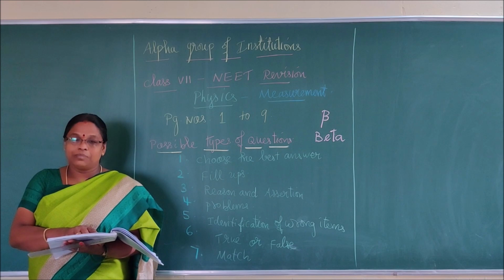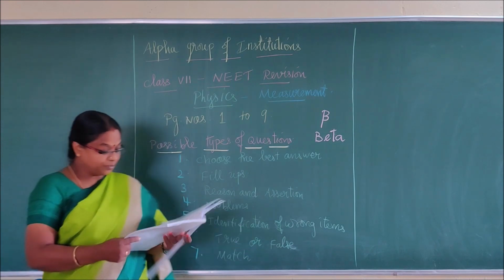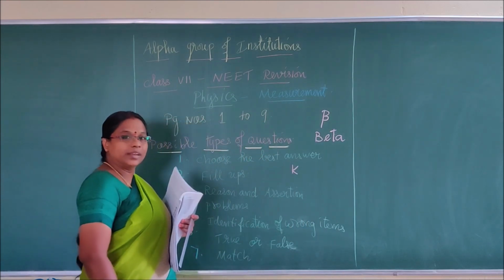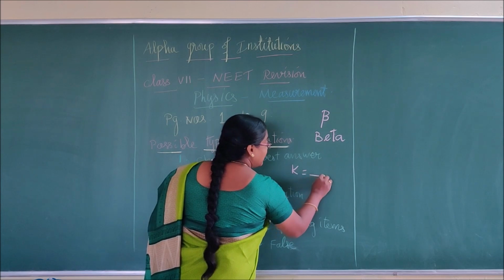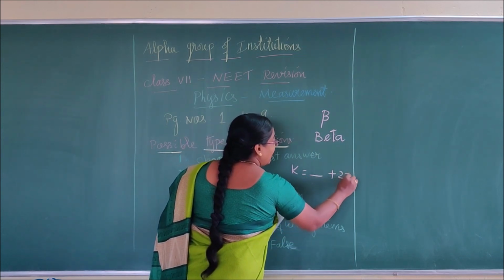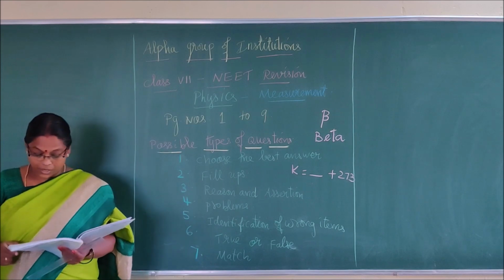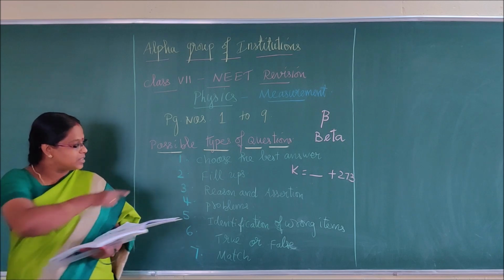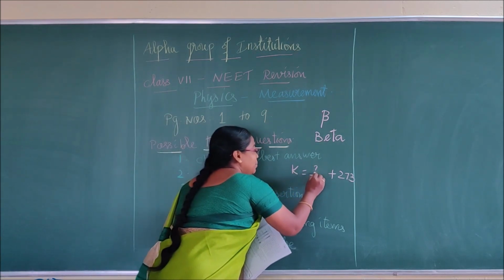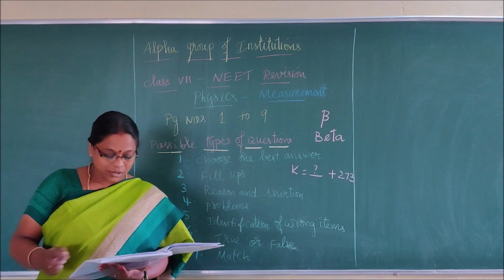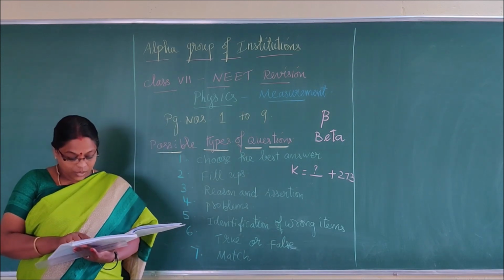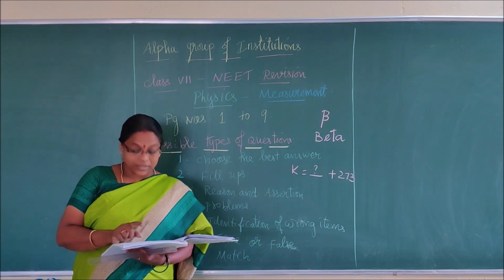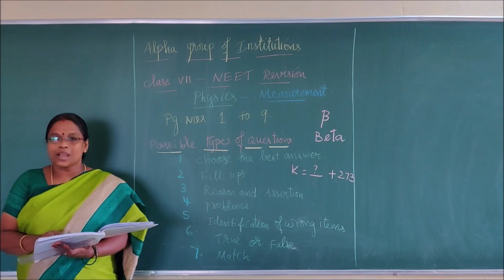So this formula: Kelvin is equal to... shall I write the formula? If you have to obtain any temperature in Kelvin, you write that temperature and add 273 to it. We have to simply add 273. So whatever temperature is given in Celsius, you add 273. Then C by 5 is equal to (F minus 32) by 9. Based on that formula, some sums will be asked.